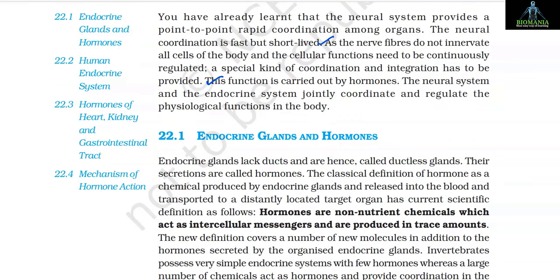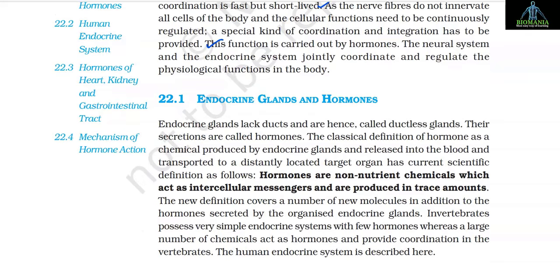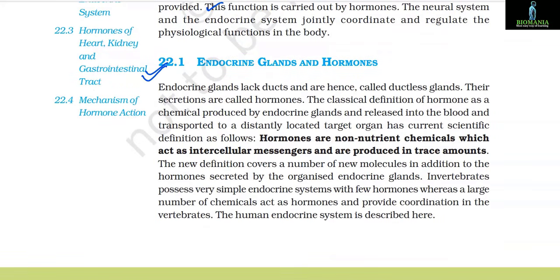This function is carried out by hormones. The neural system and the endocrine system jointly coordinate and regulate the physiological functions in the body. 22.1 Endocrine glands and hormones. Endocrine glands lack ducts and are hence called ductless glands. Their secretions are called hormones.